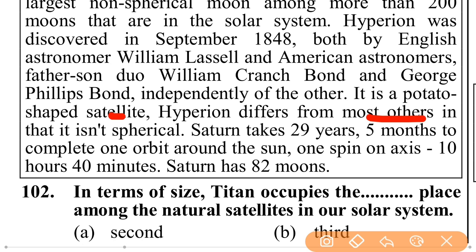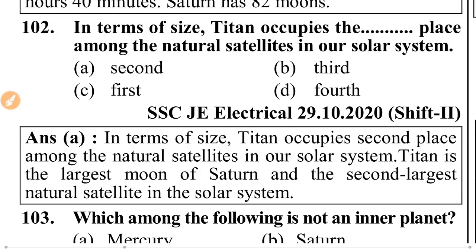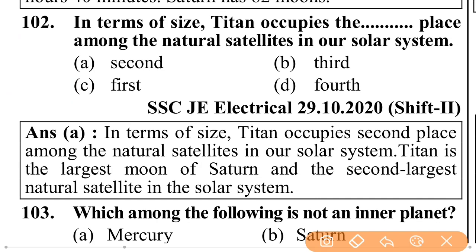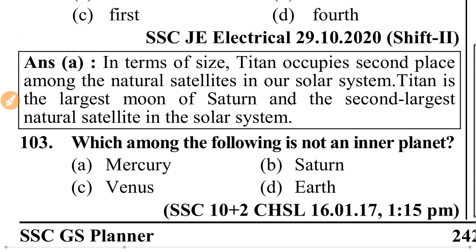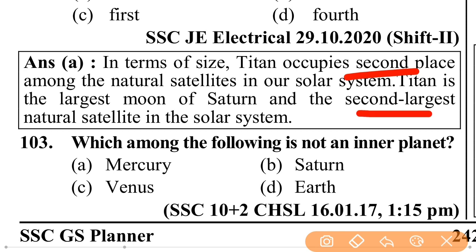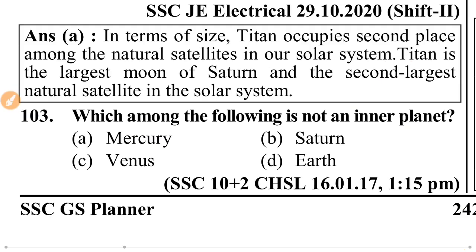Saturn takes 29 years 5 months to complete one orbit around the Sun. One spin on its axis takes 10 hours 40 minutes. Saturn has 82 moons. In terms of size, Titan occupies second place among the natural satellites in our solar system. Titan is the largest moon of Saturn and the second largest natural satellite in the solar system.